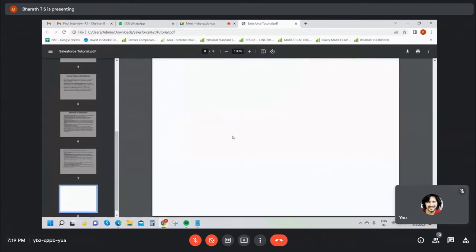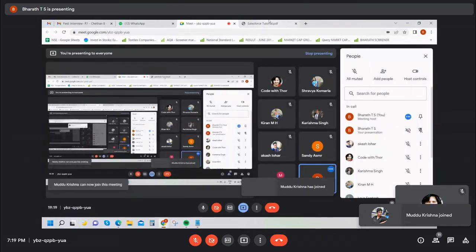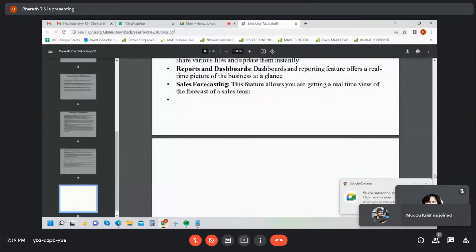Okay, fine. First, I will show one simple example. Today I show one basic example: I create one table and fields and insert a record. It's in the demo class, and from tomorrow onwards I will create a Salesforce account for you guys. Now see, Salesforce does not need any installation or any download. You can just log in and use the Salesforce cloud.